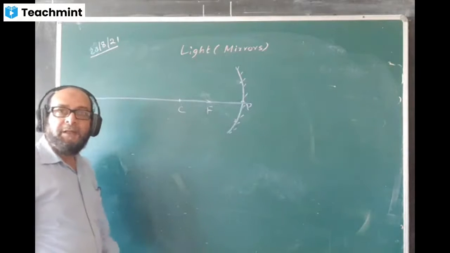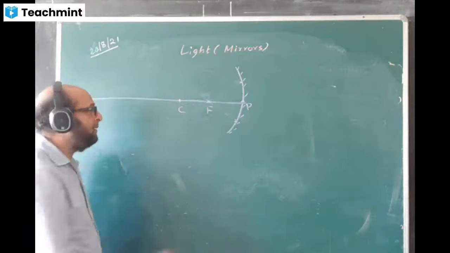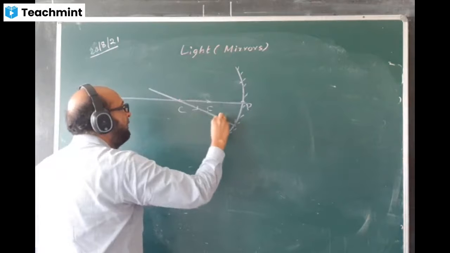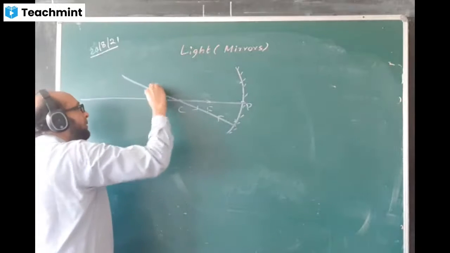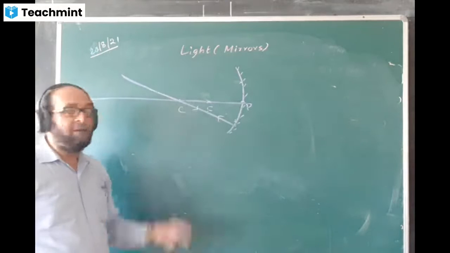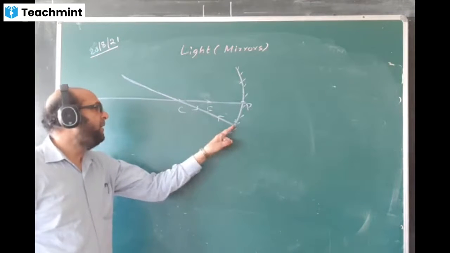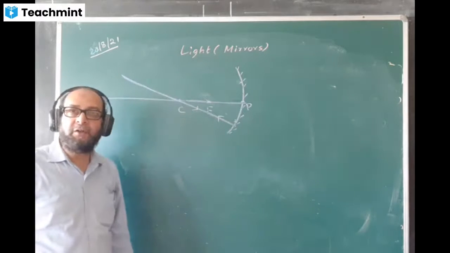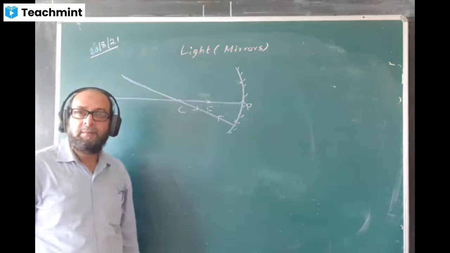Now, there's another property. Any ray passing through C will return back along the same path. That is, any ray of light passing through C will be returning back along the same path, same direction it will return back. Draw this diagram also. Any ray passing through C, center of curvature, returns back along the same path. It will be striking the mirror, and after reflection, it will return back along the same path in the same direction. Like this, and it will go back along the same.